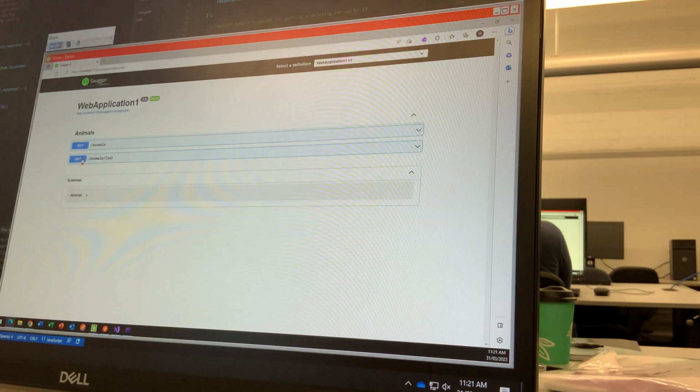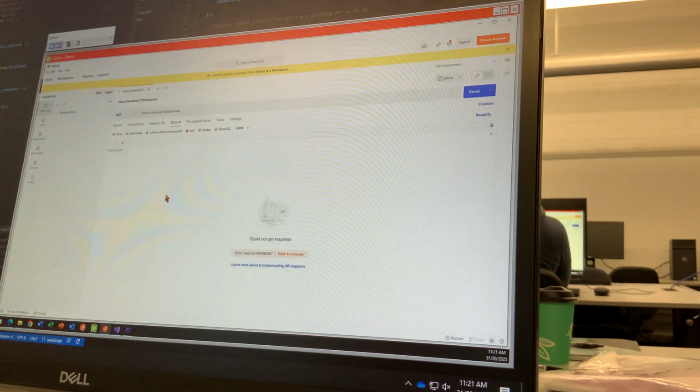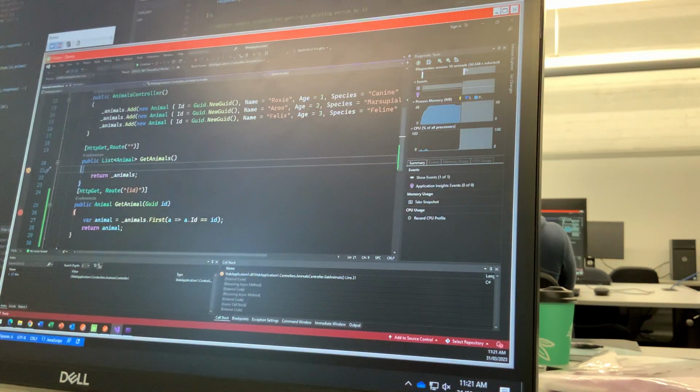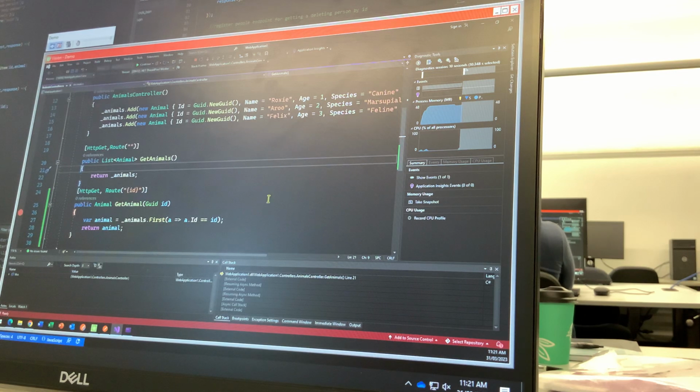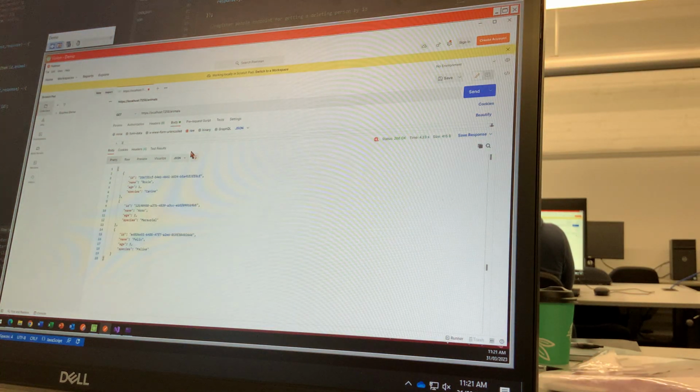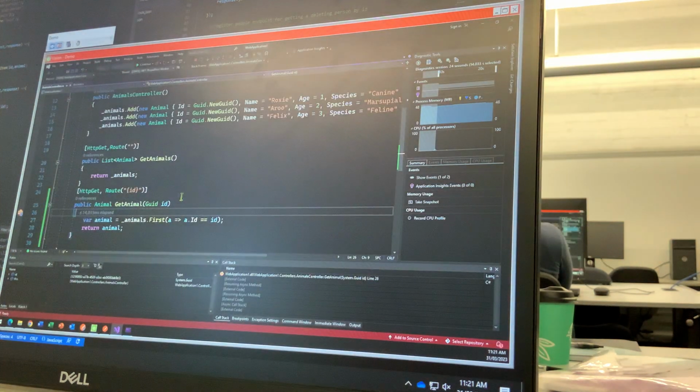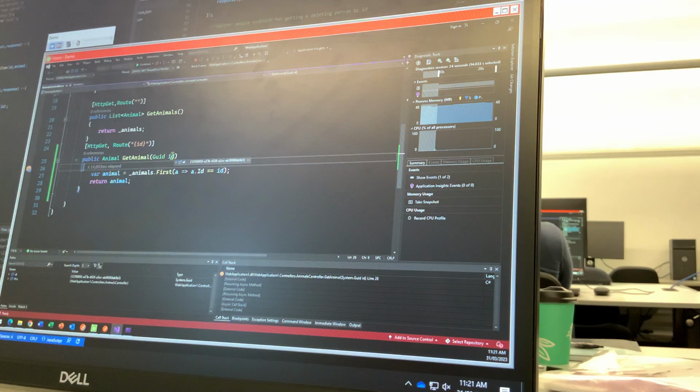Okay, so see now I've got another one where I can pass in the ID. So if I go here now, check this out. I'll get all animals, and I've hit the breakpoint. See, I've got all of them. Now, watch this. I'll just get the ID of one of them. There's the GUID. Now I'll put this here and I'll get the ID of one of them. Animals ID, I go send. See how it's hit this one and it's passed in the ID for me?